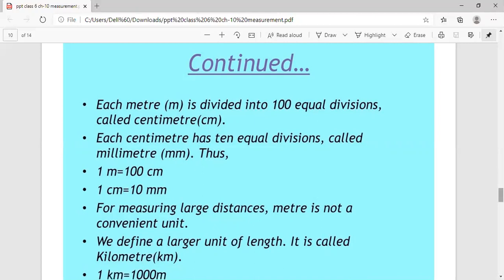And if we want to measure smaller lengths, then we can use millimeter as well as centimeter. You must have seen that if you had to measure the length of a line, then you use a scale, and in the scale the distance is given in centimeters.